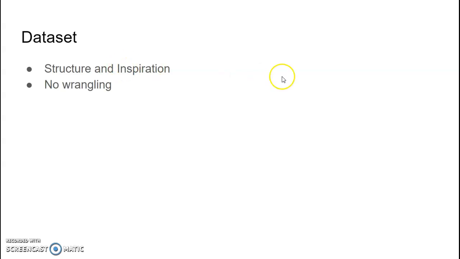The inspiration I drew for this is the fact that I didn't really like any of the datasets that were given, so I went on Kaggle and I searched endlessly for a good dataset, and I finally came across one that was interesting to me. And there was no wrangling that I had to do. It was a pretty clean dataset overall.